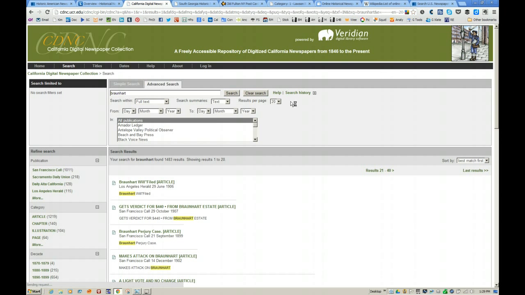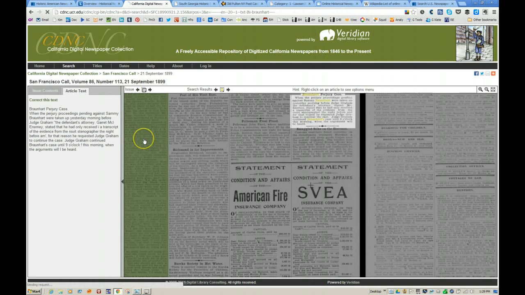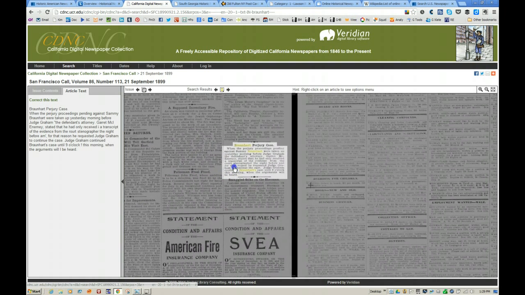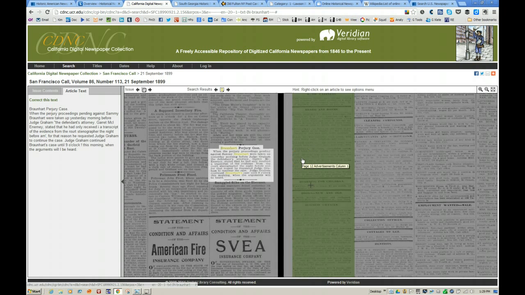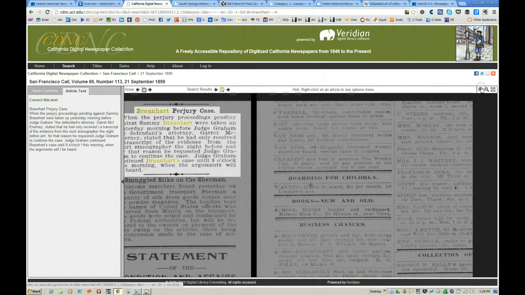I won't show it to you. In this particular case, using the same term that I did in the last search, Bronhardt, it comes up with 1,483 results, and these are all California publications. Let's pick one. Take a quick look at how this interface works. Again, the advanced search has quite a number of different options. In this particular case, what it does is it actually shows you the clipping. In this case, instead of highlighting in red, it highlights in yellow. So if I were to want to save that, first let's zoom in to see it a little better.